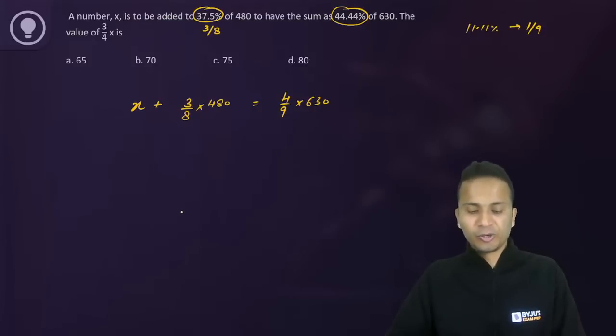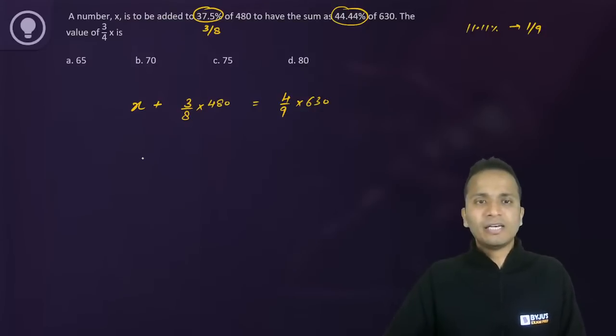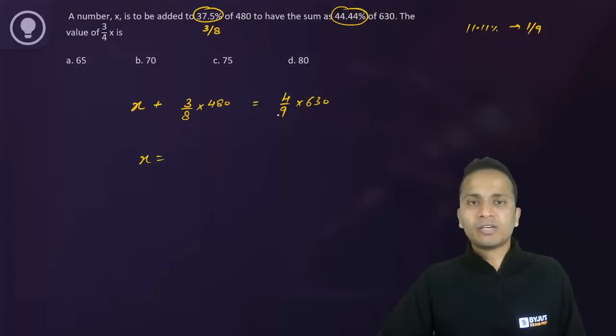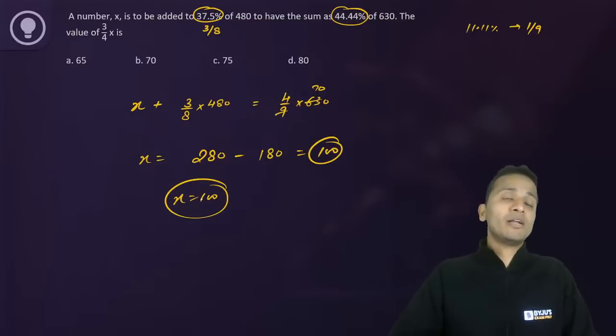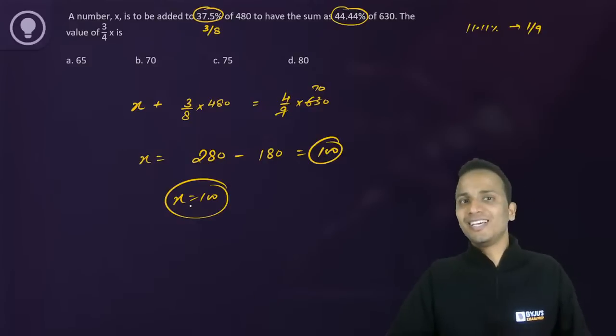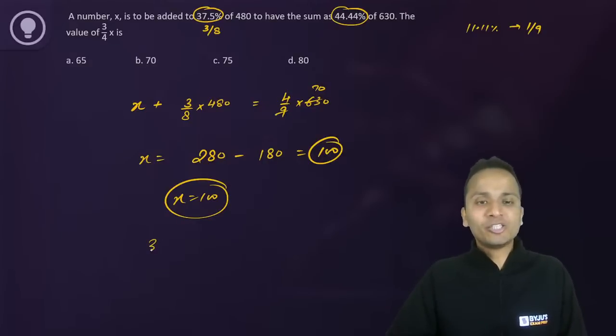Okay. Now solving this, x is equal to, this part will be 70. So 280 minus 180, that is 100. Now x is equal to 100. I should have kept 100 among the options. My mistake. Now the question is, we have to find out 3 by 4 of x, that is 3 by 4